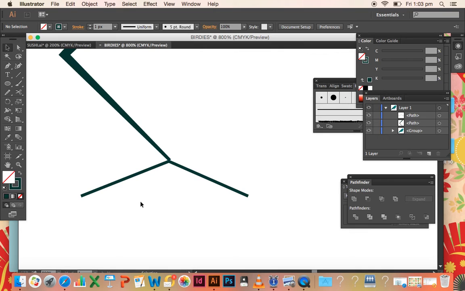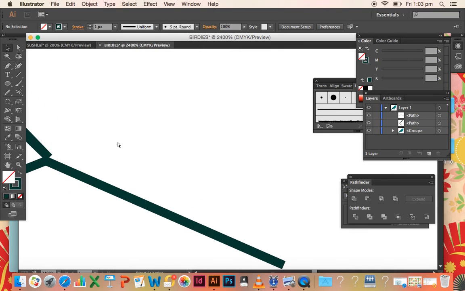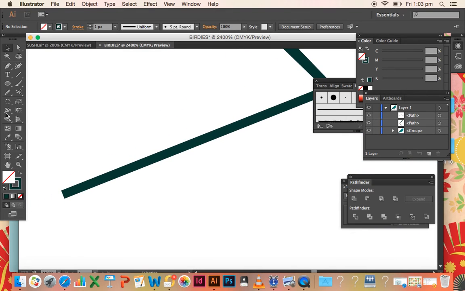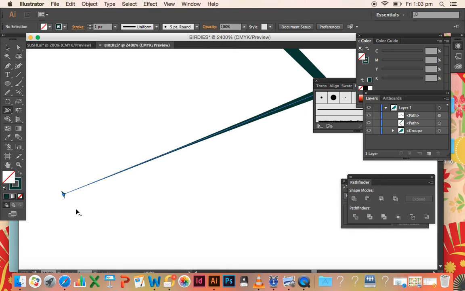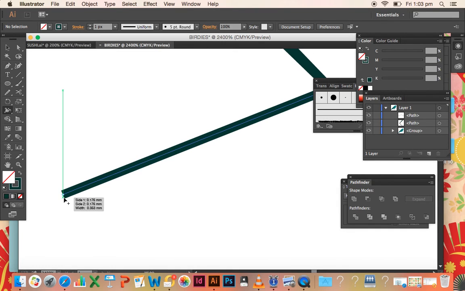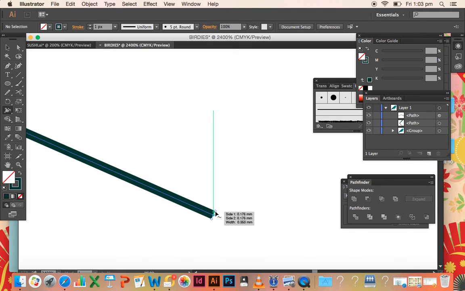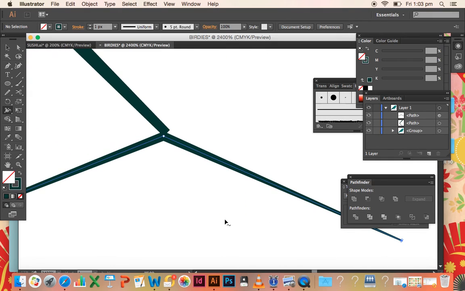Okay, so we need the width tool again to make these a little more bird-like. And thin out. Okay, so I'm happy with that shape.